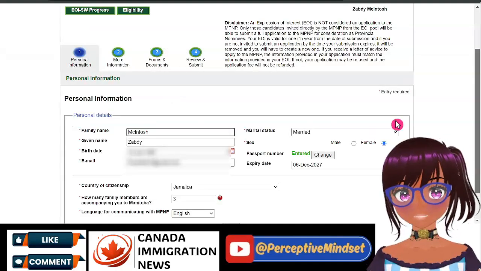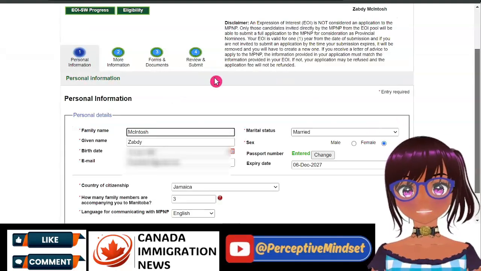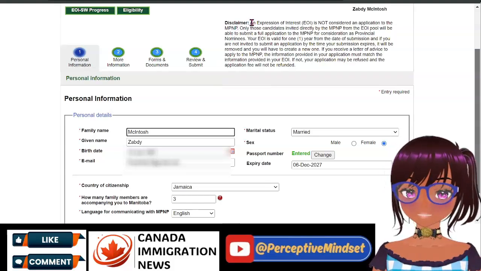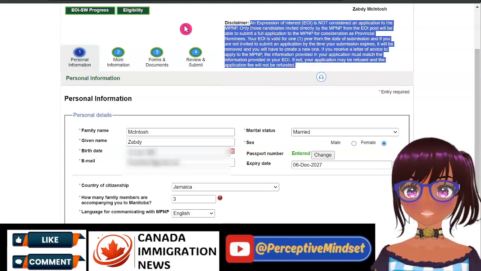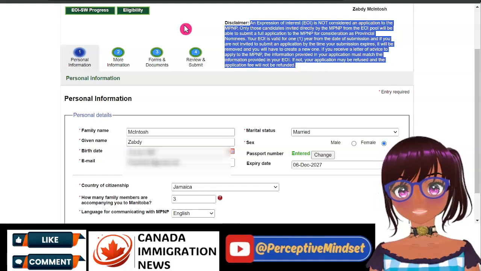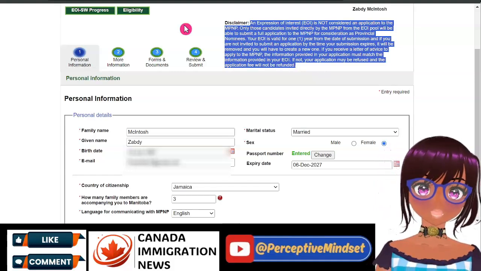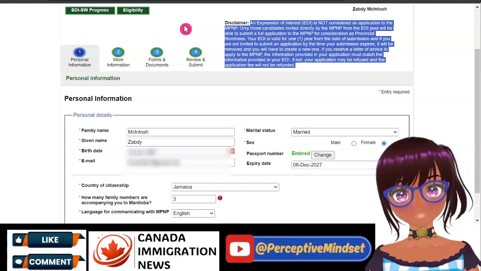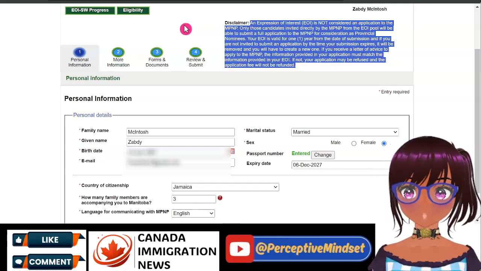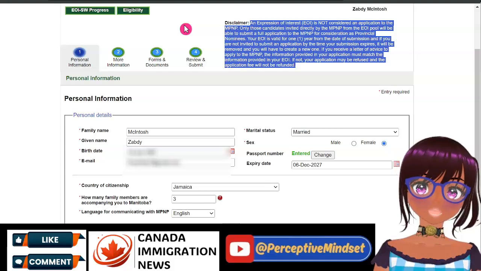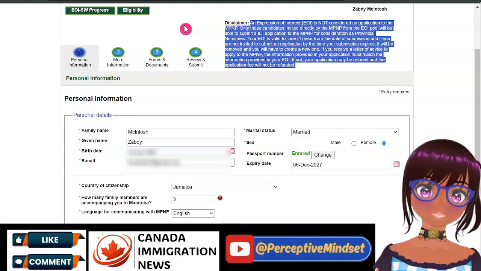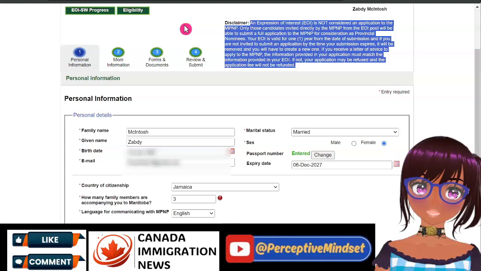Now, this is a fake profile that I've created just to demonstrate the process. There's a disclaimer here. Please read that. An expression of interest is not considered an application to the MPNP. Only those candidates invited directly by the province from the EOI pool will be able to submit a full application to the MPNP for consideration as provincial nominees.